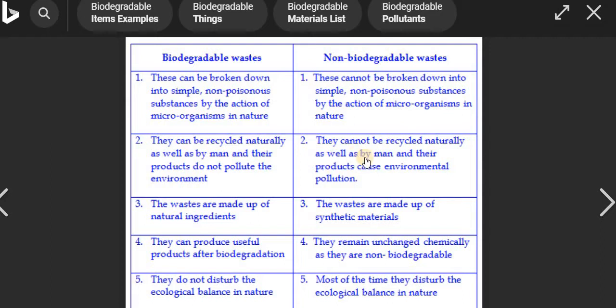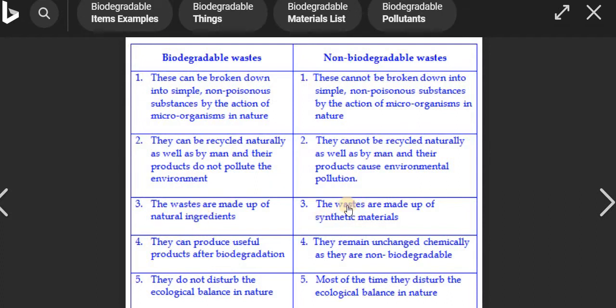Whereas non-biodegradable waste cannot be recycled naturally or by man, and their products cause environmental pollution as well. The third point: biodegradable waste is made up of natural ingredients. Whatever biodegradable waste is generated, it is by natural ingredients only. That's why decomposers are able to decompose it.